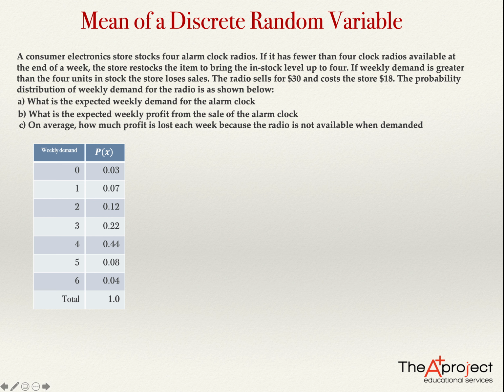And they also give me this table, and this is the table of the probability distribution of the weekly demand for the radio. For example, we see here that the weekly demand could be between 0 and 6. So there is never a demand of 7 clocks, at most 6 clocks. And I learned here that 3% of the time the demand is 0. So there are some occasions when they don't sell any clock.